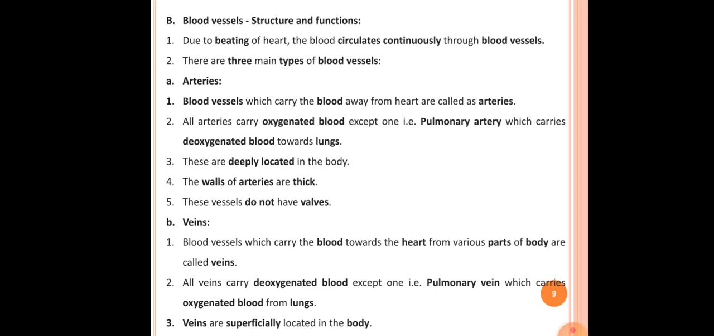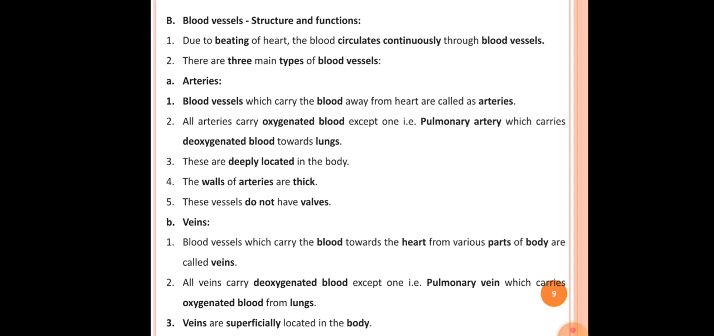In that, the first point is blood vessels which carry blood toward the heart from various parts of the body are called veins. The second point here is all veins carry deoxygenated blood except one, that is the pulmonary veins, which carry oxygenated blood from the lungs. So all veins in our body carry deoxygenated blood from different parts of the body toward the heart. But there is an exception: pulmonary veins carry oxygenated blood from lungs to the heart, that is the left atrium part of the heart.